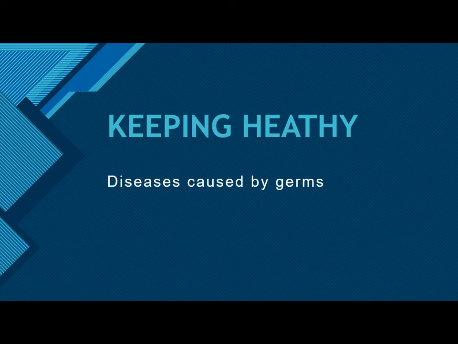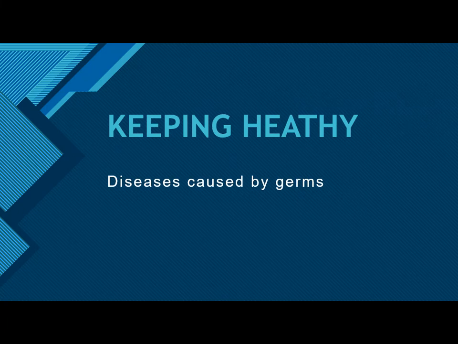Next, through animals. Children, animals here include mosquitoes also, and here we have seen some diseases such as malaria, dengue and plague. What are all these diseases which are caused through microbes? Malaria, dengue and plague. Can you tell me the name of what they are spread by? Ma'am, mosquito. Yes, mosquitoes, flies and bugs.